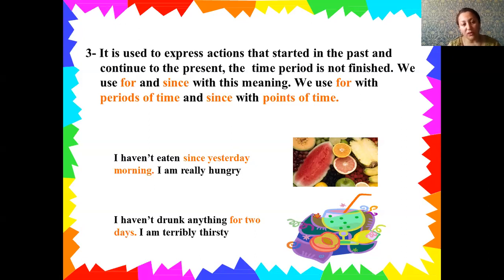What about "for"? I want to prove it with an example. "I haven't drunk anything for 2 days. I'm terribly thirsty." You should use "for" for the continuation of the action, because 2 days is the continuation of the action, and your action hasn't finished yet. It has continued. Therefore, you should use "for" only for the continuation of the action.